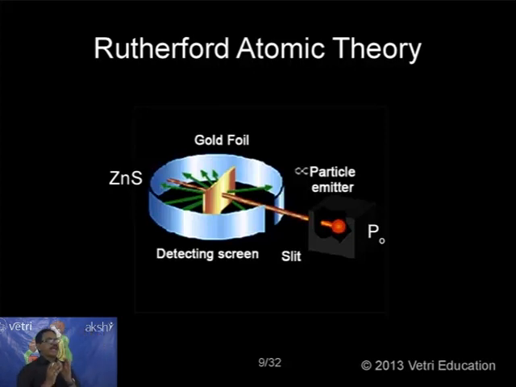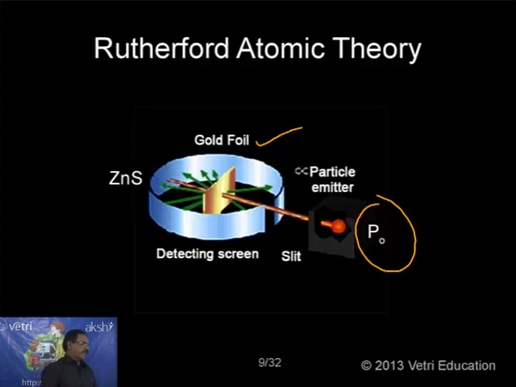By heating the element polonium, he emitted alpha particles, and these alpha particles were allowed to pass through thin gold foil, very thin, under a nanometer. After penetrating, they fall on a detecting screen of zinc sulfide. From this observation of how many particles penetrate and how many fall on the screen, by counting this, he suggested the Rutherford atomic theory. Let me discuss that.